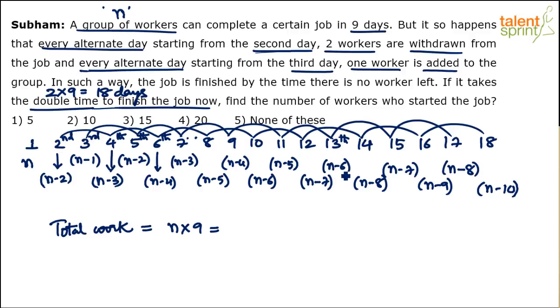So how much work will they finish? N minus 6 into 1. On the 14th day, n minus 8 people work. So on that one day, how much work will get over? N minus 8. You getting it? So it is simply n into 1, n minus 2 into 1, n minus 1 into 1, n minus 3 into 1, n minus 2 into 1, n minus 4 into 1, n minus 3 into 1, n minus 5 into 1, n minus 4 into 1, and so on. The sum of all these will give you the total work done, which should be balanced with n into 9.